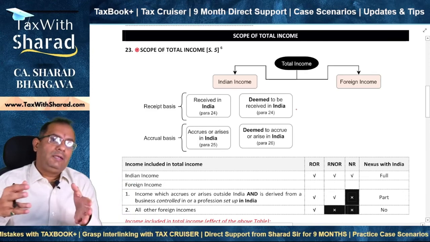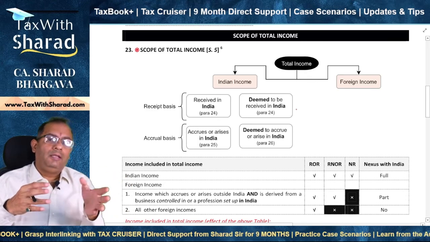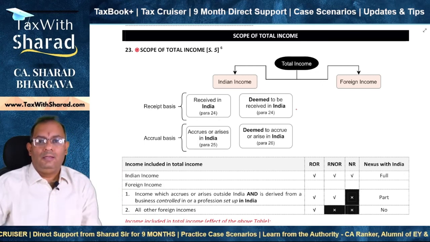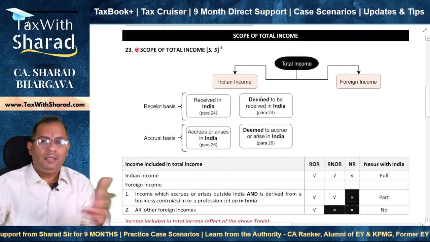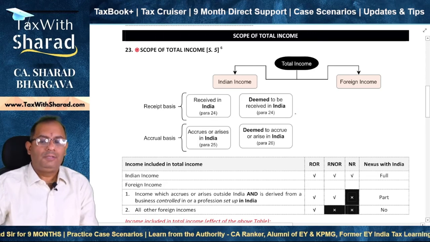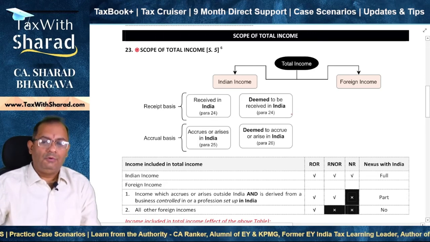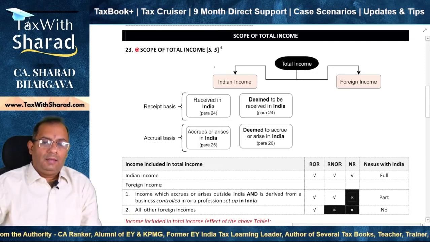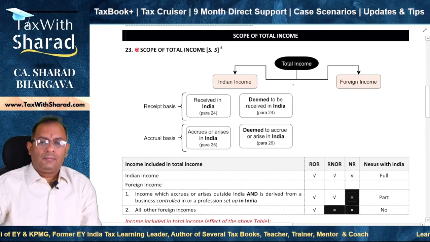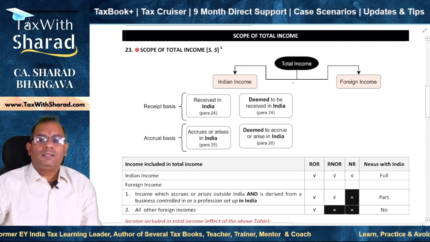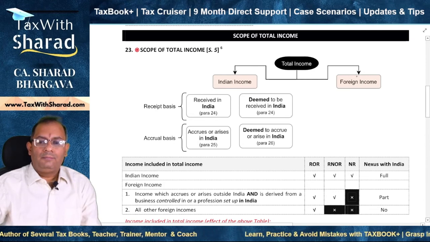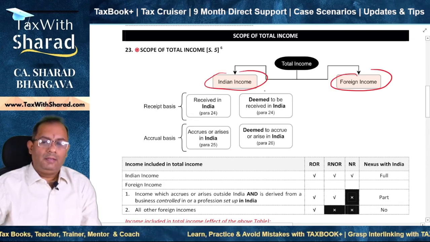And what if the resident is a resident and ordinarily resident, which is ROR, or resident but not ordinarily resident, which is RNOR? Will there be a difference in the taxation or will it remain the same for both? So let me answer this question. So if you see this chart, total income, and what is the total income that is taxable in the hands of a person? It can be either Indian income or it can be foreign income.